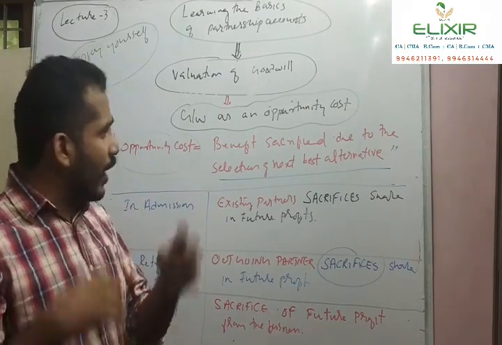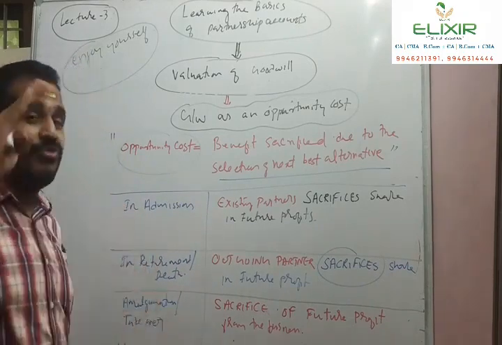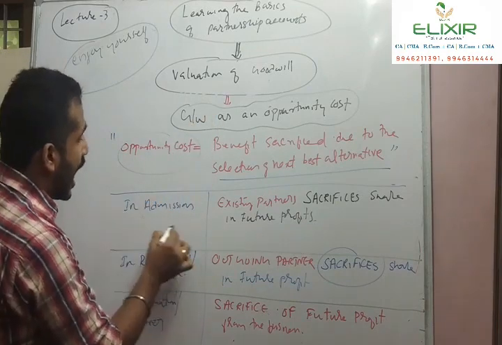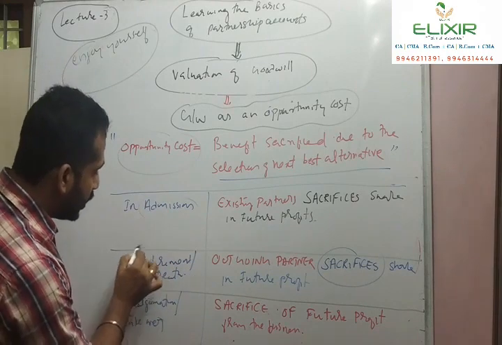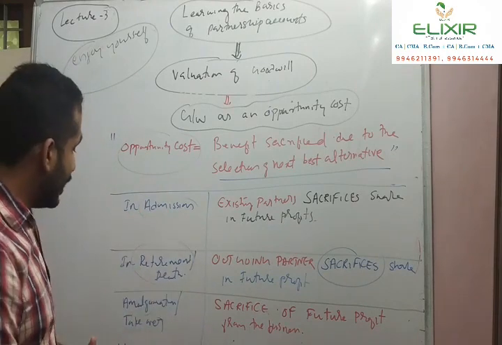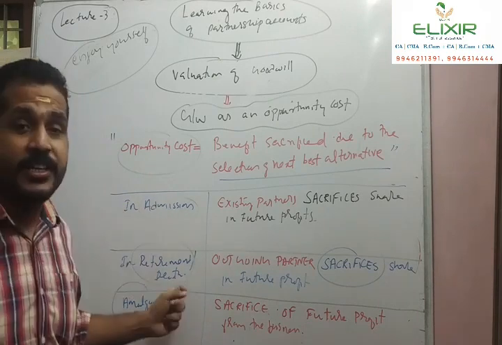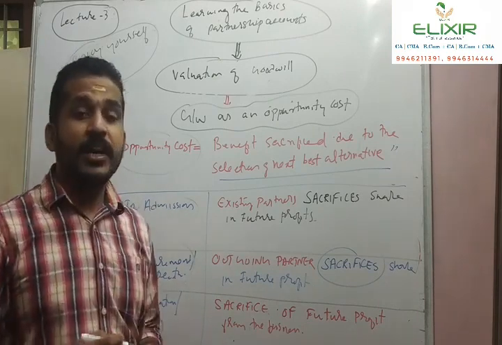Now I am inviting your attention to three heads for the purpose of analysis. Admission, retirement and death, and amalgamation and takeover.